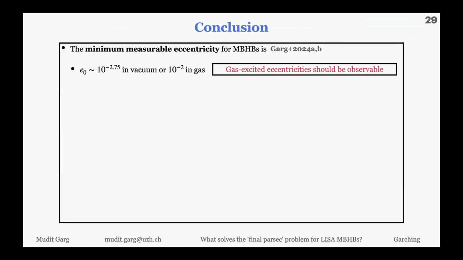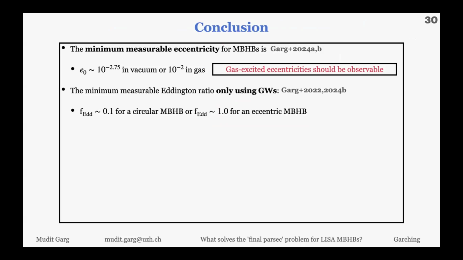Just to conclude, the minimum eccentricity we can measure for MBHBs using LISA is this. That means for some parameter space, gas-excited eccentricity should be possible. The minimum measurable F_intent is 0.1 for circular and 1 for eccentric. That means you can put some constraint using gravitational waves. And if you have an electromagnetic counterpart or population synthesis, that will make things even better.